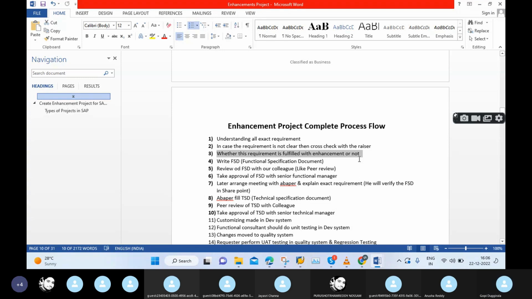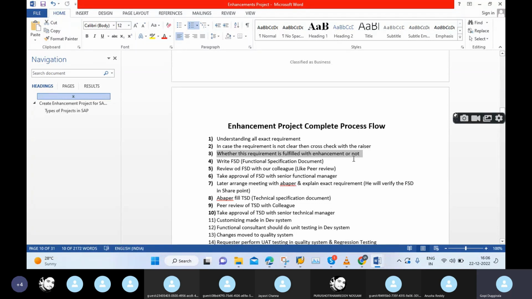consultant, right? So next, the third point is whether this requirement is fulfilled with enhancement or not. So the business is asking one requirement, but that requirement is not at all possible in SAP. We observed that scenario also in my enhancement project. అర్థమవుతుందండి నేను చెప్పింది? అర్థమైందా? The business is asking one requirement,